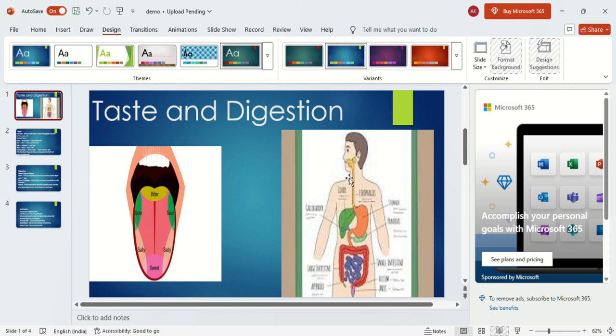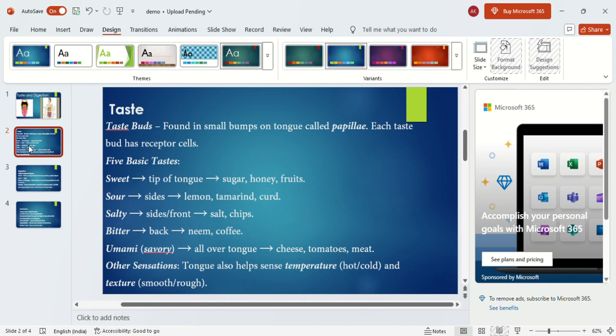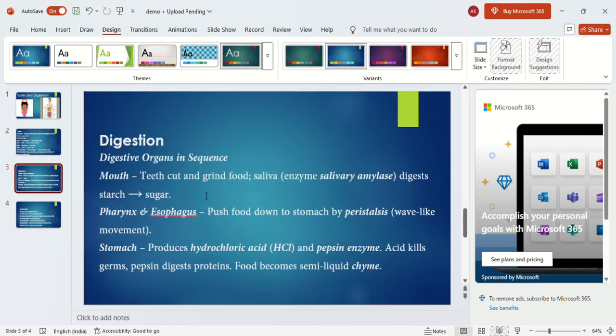That food particle is mixed with the saliva, and this saliva contains the enzyme called salivary amylase, and this salivary amylase converts the starch into sugar. Starch is a type of carbohydrate which is mainly present in the food, and that starch is converted into sugar by the enzyme salivary amylase.